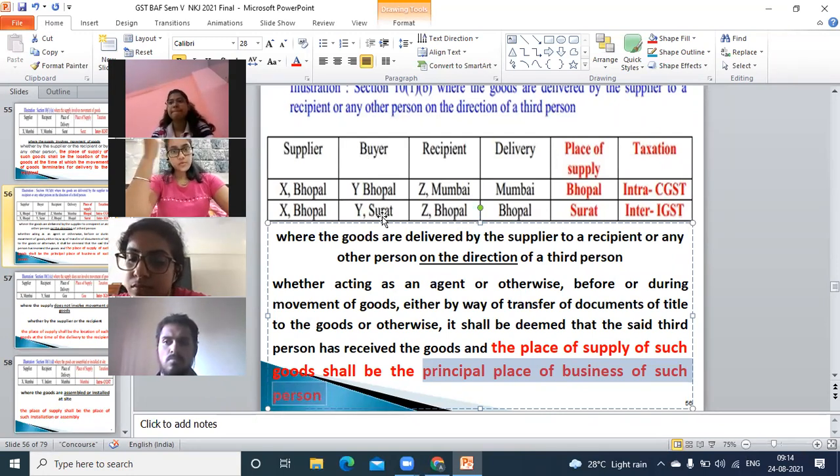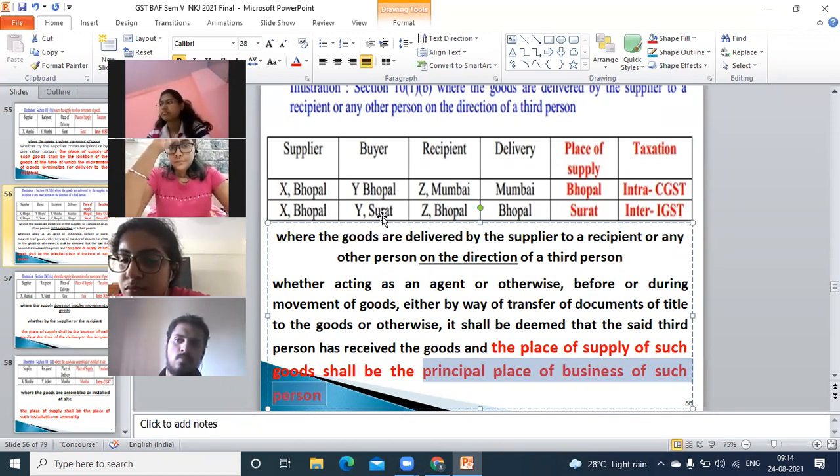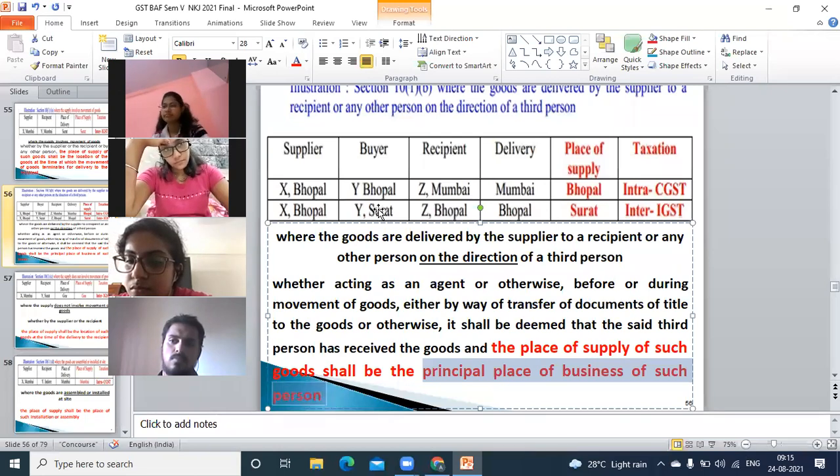That is Surat. Yes? Okay. Because the principal will be liable to pay the tax, not the agent, not the branch. HO will be liable to pay the tax. So again, Bhopal to Surat. One is MP, another is Gujarat, IGST. Clear? These two examples we have seen.